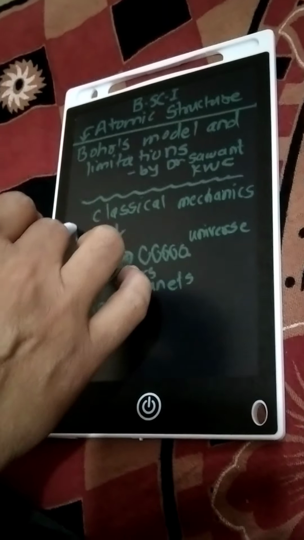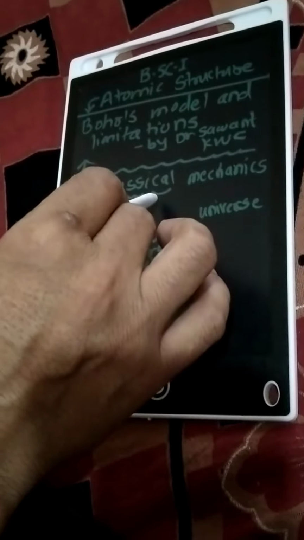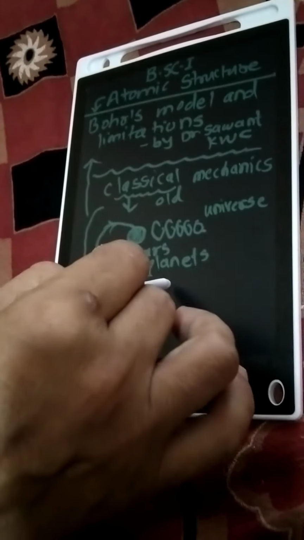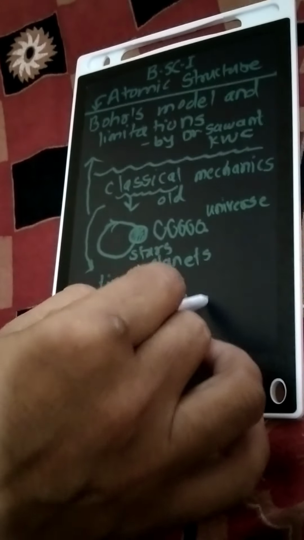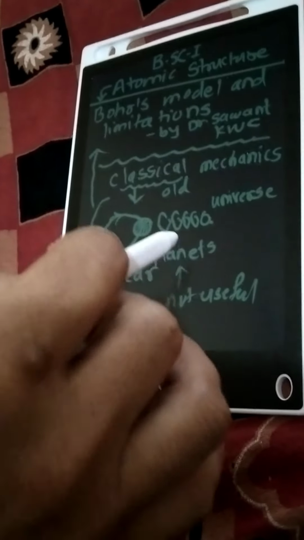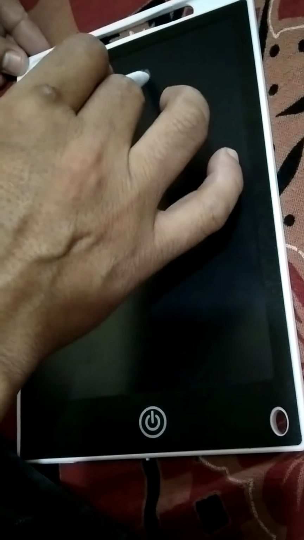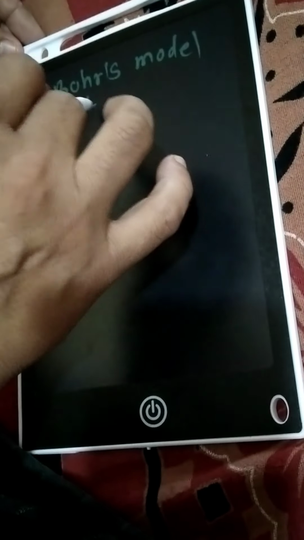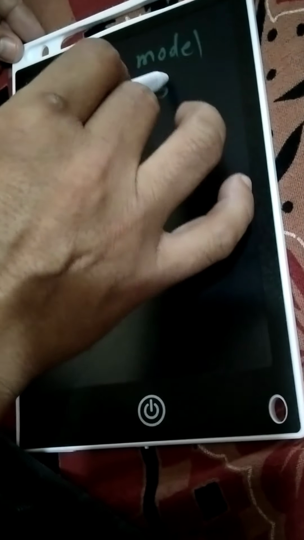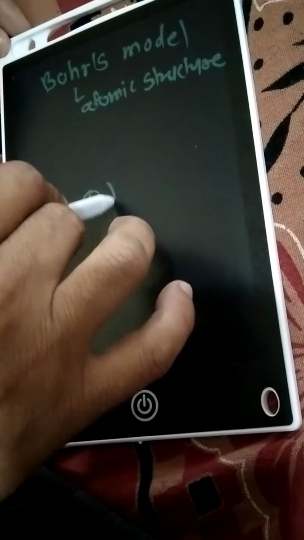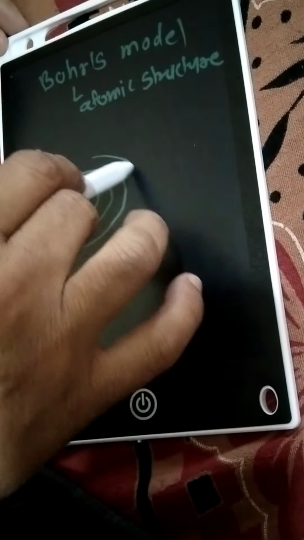So Bohr's model is based on classical mechanics. Classical itself is the old mechanics. Nowadays it is not applied or not useful. Bohr's model is based on that classical mechanics. So what is that Bohr's model? That we'll first discuss. Bohr's model for atomic structure is explaining the linear motions of the electrons.